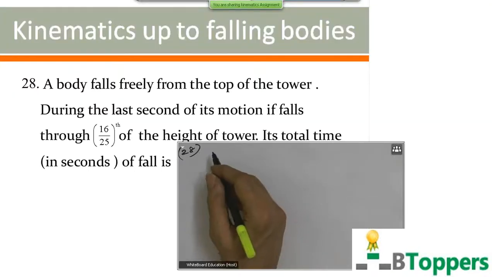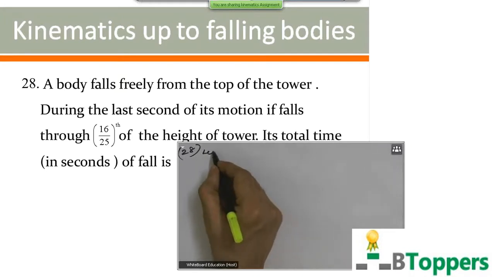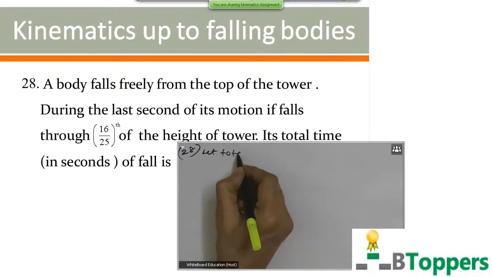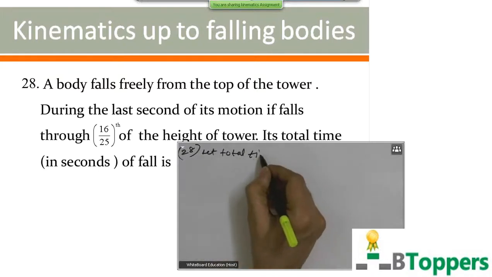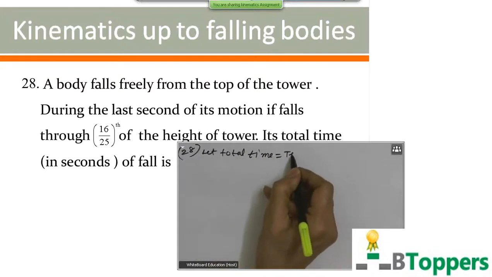Look at the question number 28. A body falls freely from the top of the tower. During the last second of its motion, it falls through 16 by 25th of the height of the tower. Total time of fall is, let us suppose the total time of fall be equal to capital T seconds.